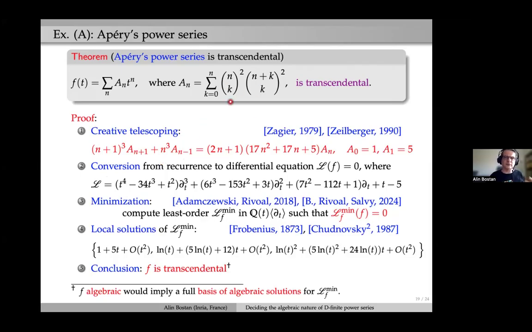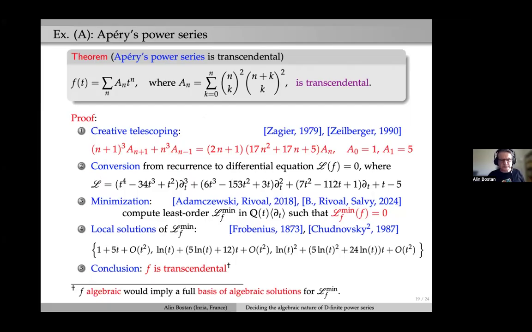Here we started with the binomial sum, but this is the input of our algorithm. We have our power series defined as a solution of this L with precisely these two initial conditions, right?